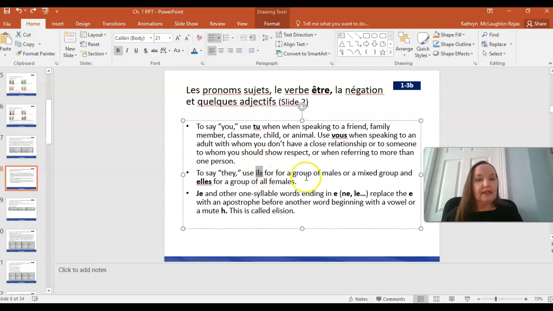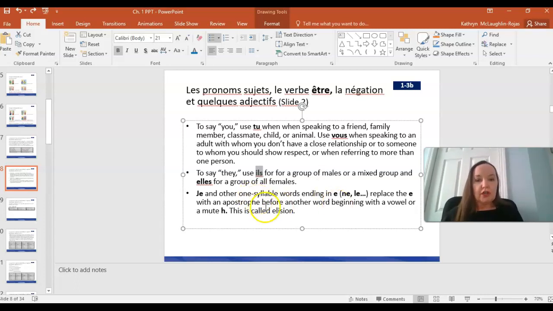So if you're talking about a group of five guys, you would use ils sont. If you're talking about a group of five girls or women, you would say elles sont. If it's a mixed group, let's say it's three girls and two guys, it's still going to be ils sont. It may not be completely fair that we use the masculine form even for a mixed group, but that's the way the language works.